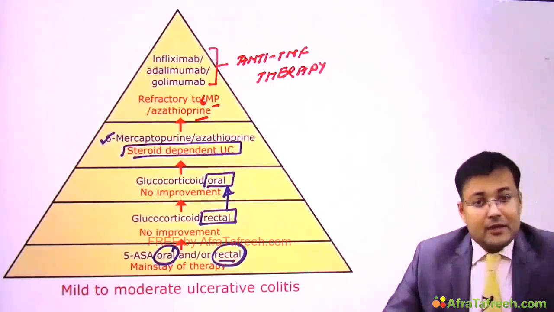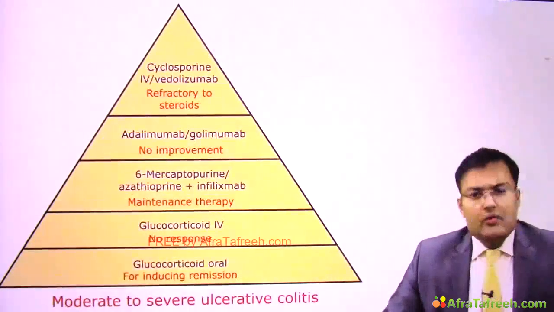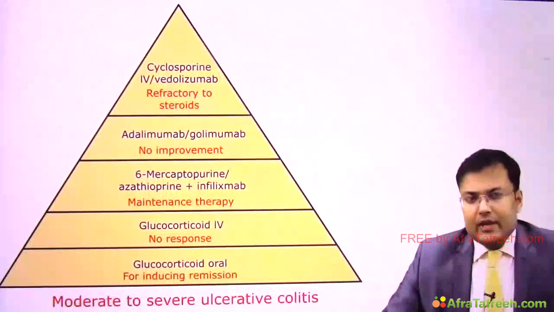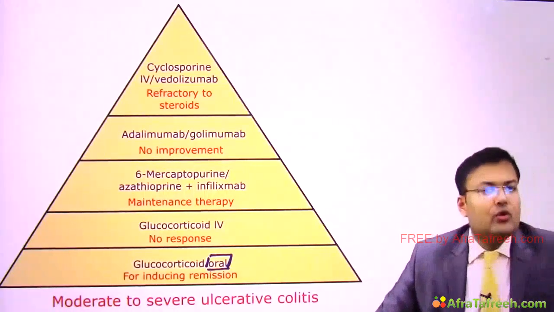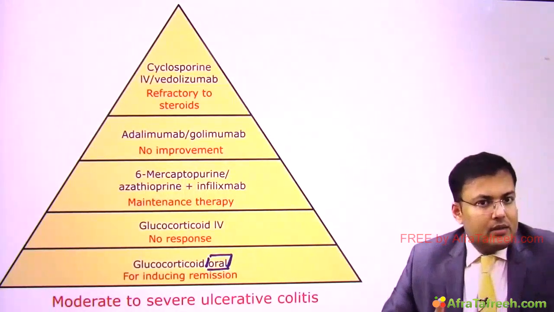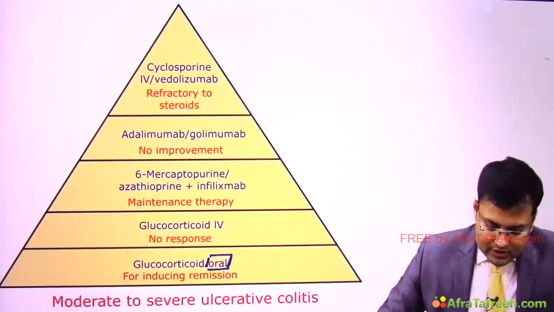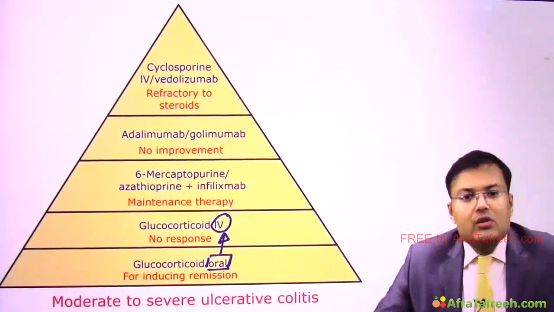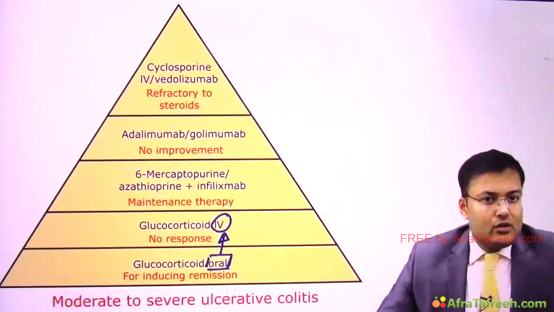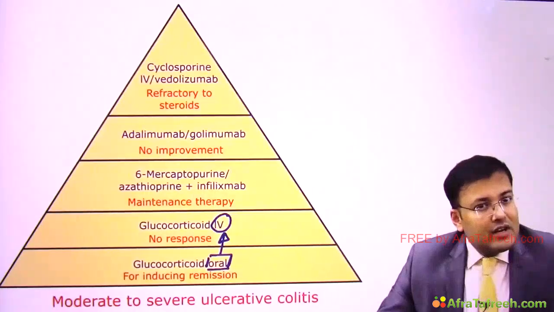Now see the management of moderate to severe ulcerative colitis. So in moderate to severe ulcerative colitis, for inducing remission, we have to start glucocorticoids by which route? Oral route. Why? Here the patient is having moderate to severe ulcerative colitis, and if there is no response, yes, you have to switch oral glucocorticoids to IV glucocorticoids. So glucocorticoid is not used for maintenance therapy, it is just for remission.